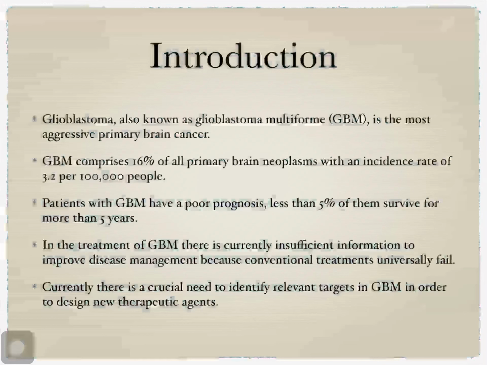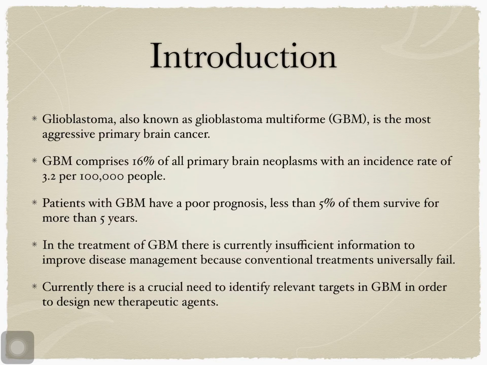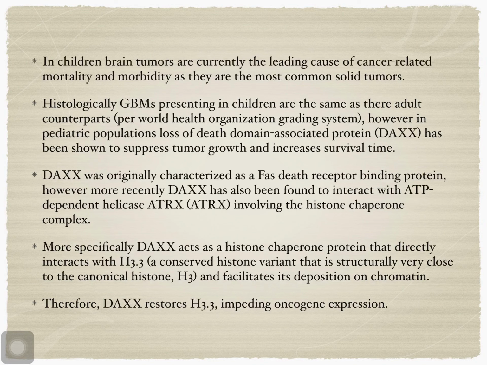2019. Introduction. Glioblastoma, also known as GBM, is the most aggressive primary brain cancer. GBM comprises 16% of all primary brain neoplasms with an incidence rate of 3.2 per 1 lakh people. Patients with GBM have a poor prognosis, less than 5% of them survive for more than 5 years. In the treatment of GBM, there is currently insufficient information to improve disease management because conventional treatments universally fail. Currently, there is a crucial need to identify relevant targets in GBM in order to design new therapeutic agents.